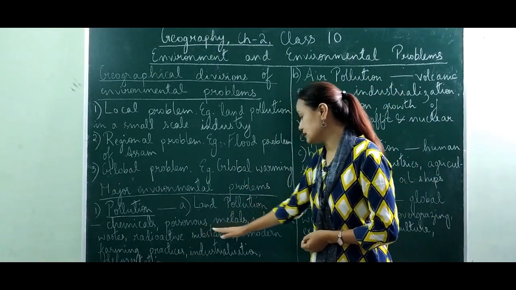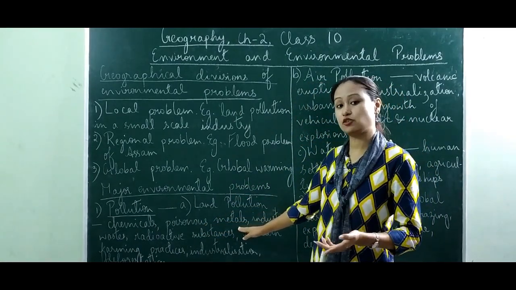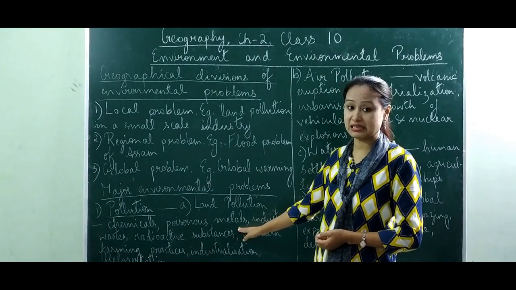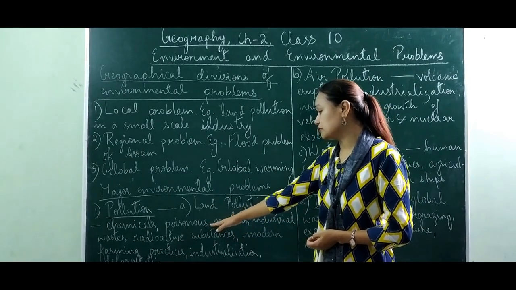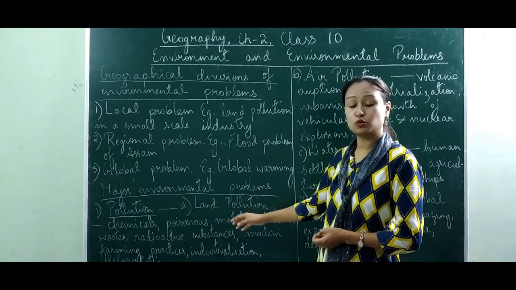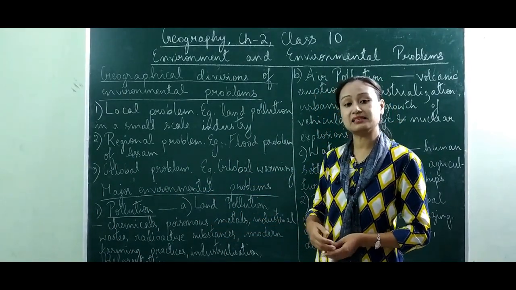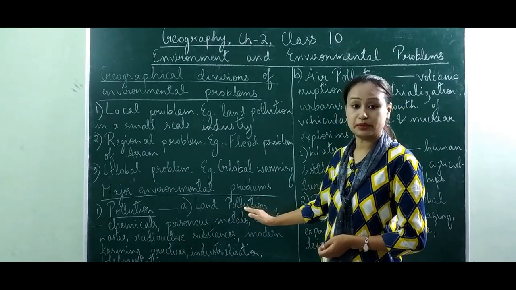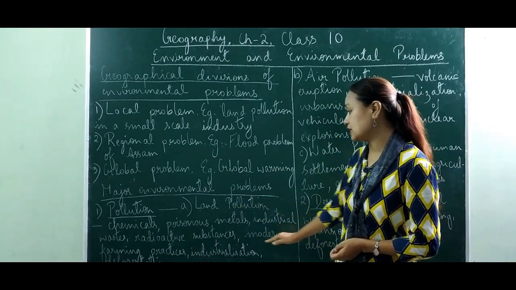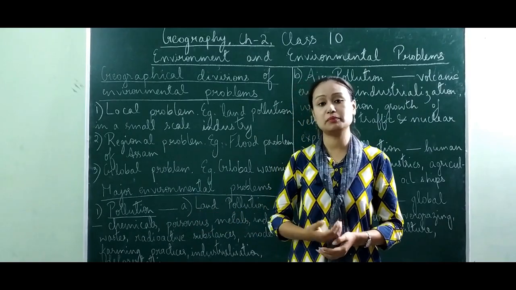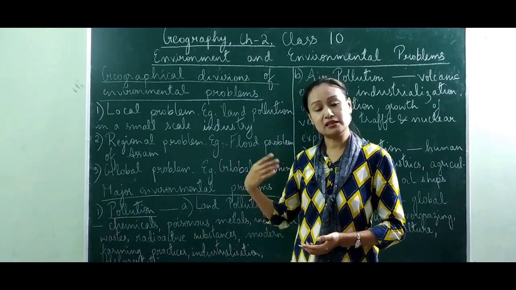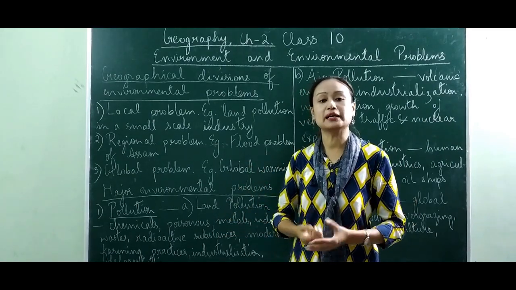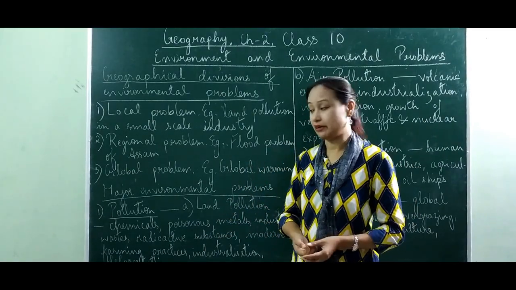Next we have poisonous metals. Again, those industries which are producing poisonous metals like lead or zinc or mercury can throw the waste on the soil, and as a result lead to land pollution. Next, industrial waste. Industrial waste will be thrown by the industry located nearby, and as a result they will be polluting the soil around the area.